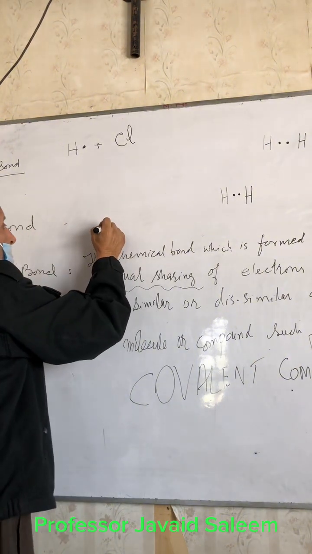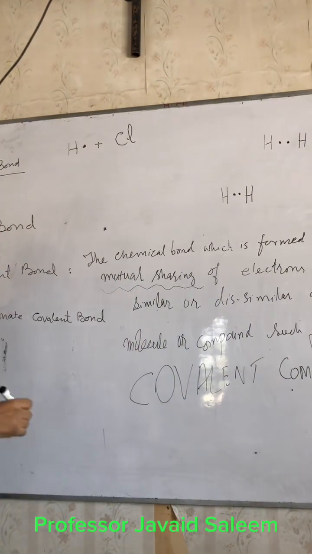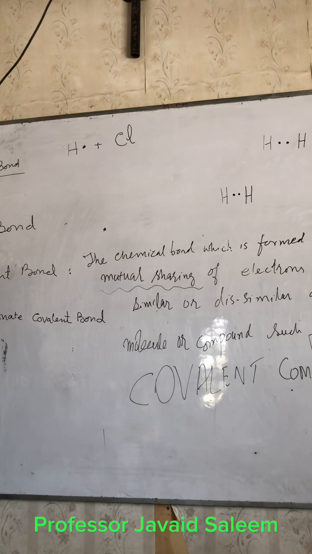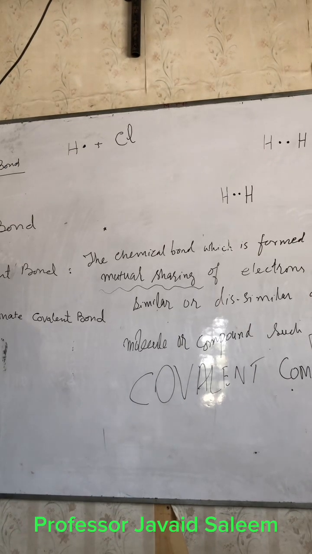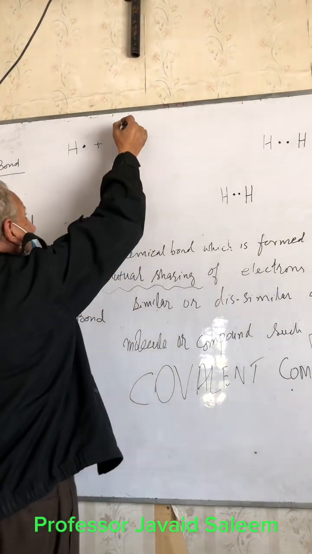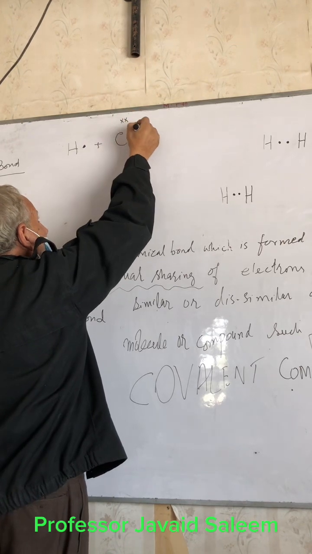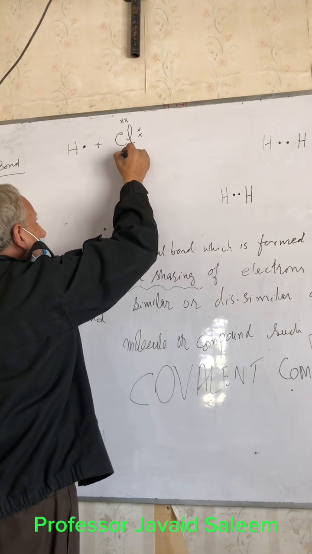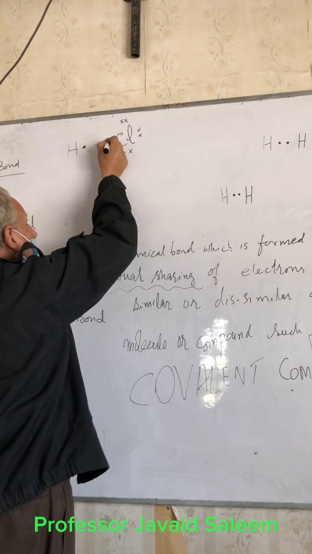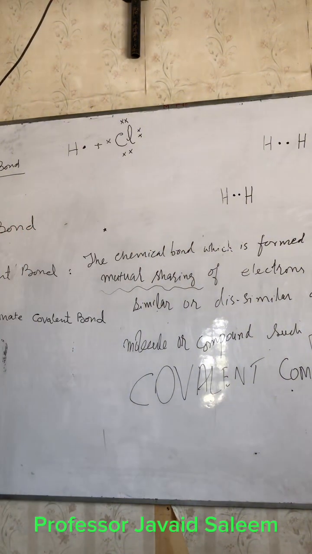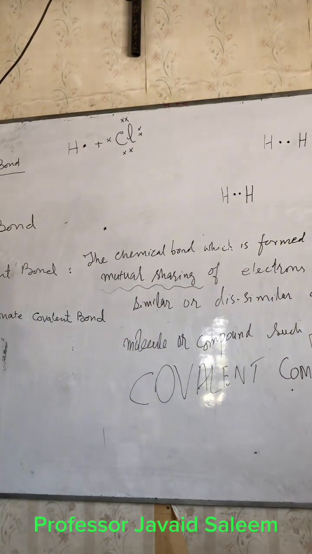We'll take the method of star or cross for showing the electrons of chlorine. So chlorine, how many electrons does it have? 7, in the outermost orbit? 7. Exactly, 2 8 7. Good.